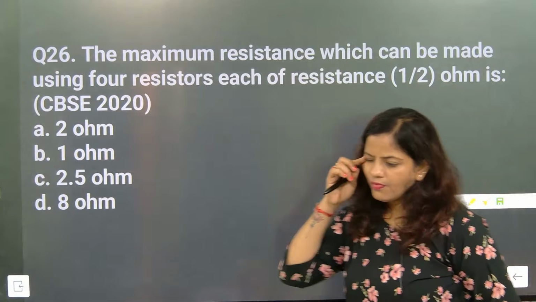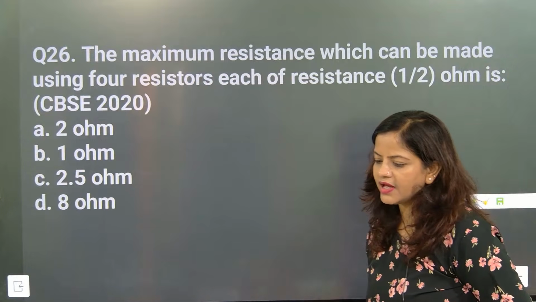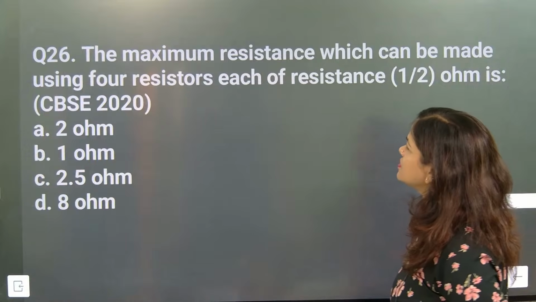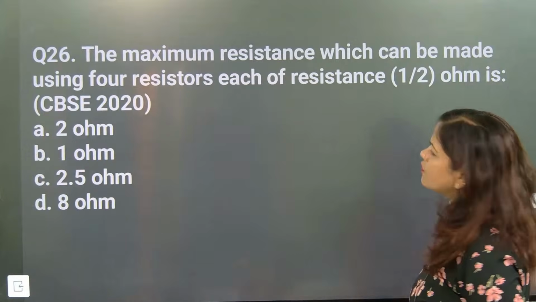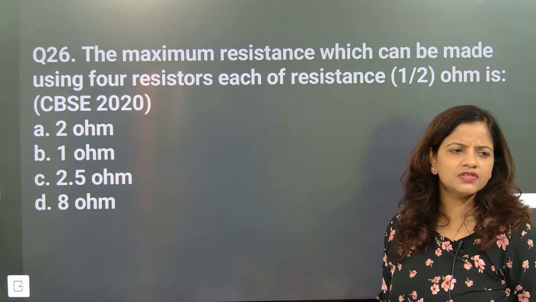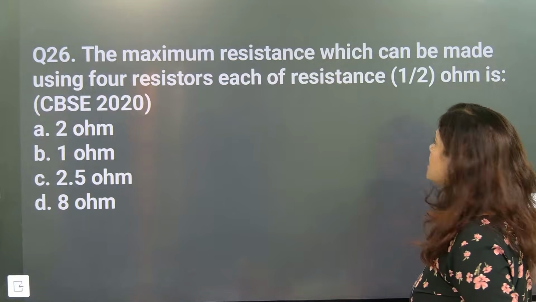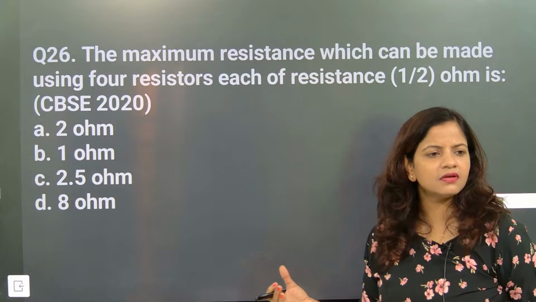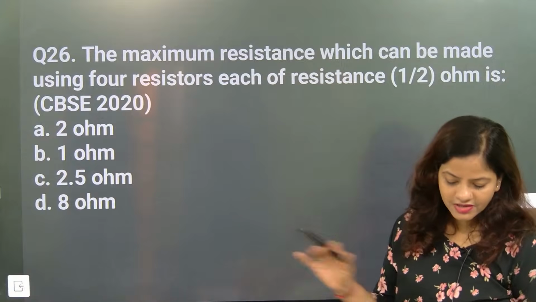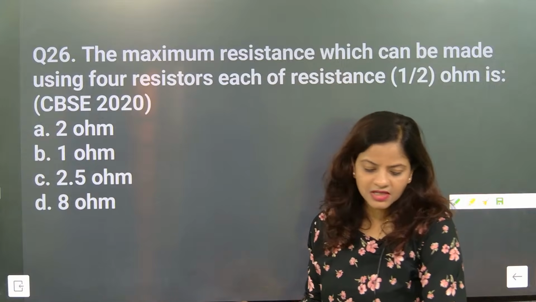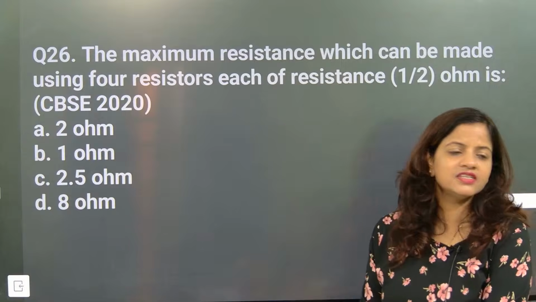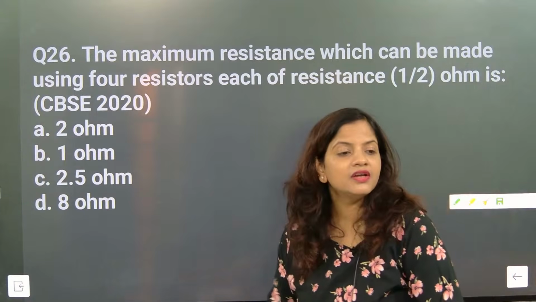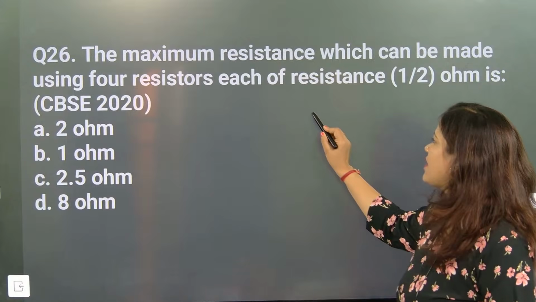Now look here. So maximum, how many resistance can we add? Maya has given answer A. The question: maximum resistance which can be made using 4 resistors, each of resistance half ohm. So definitely, what is the maximum resistance? Maximum resistance means we need to add them in series. Then only we can get maximum resistance. If we add them in parallel, we will get minimum resistance. So series connection will give maximum resistance.